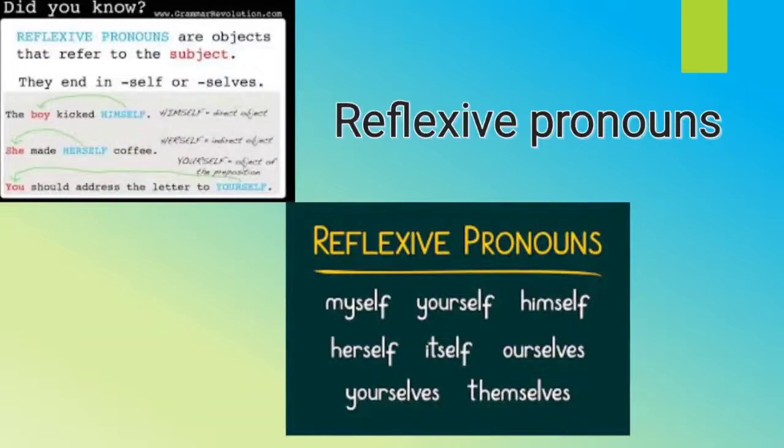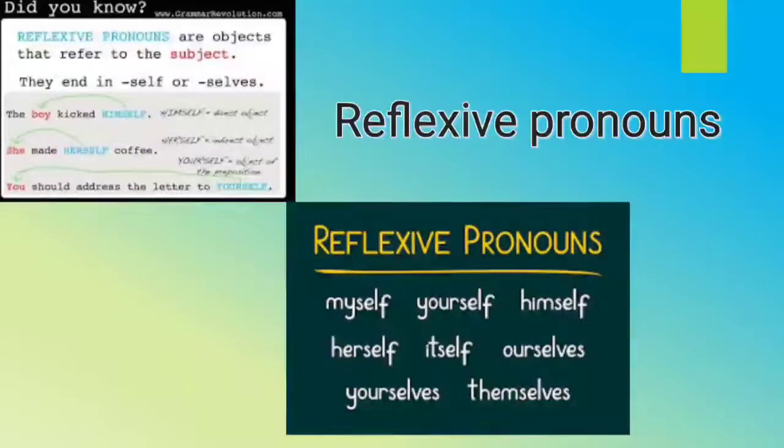Suppose I say, Sumi saw Sumi in the mirror. This sentence can be written as Sumi saw herself in the mirror, and that would be very complete in sense. So reflexive pronouns are used when the doer of the action, I mean the subject, and its receiver, I mean the object, refer to the same person or thing.